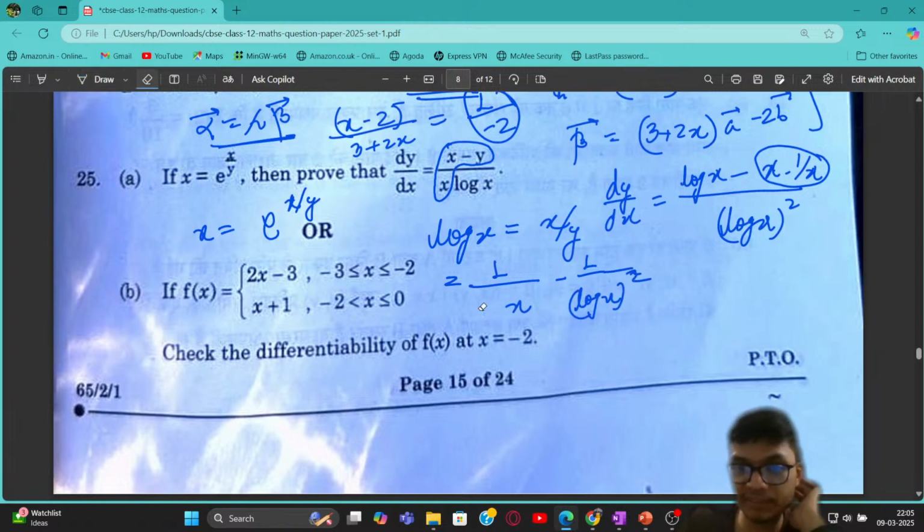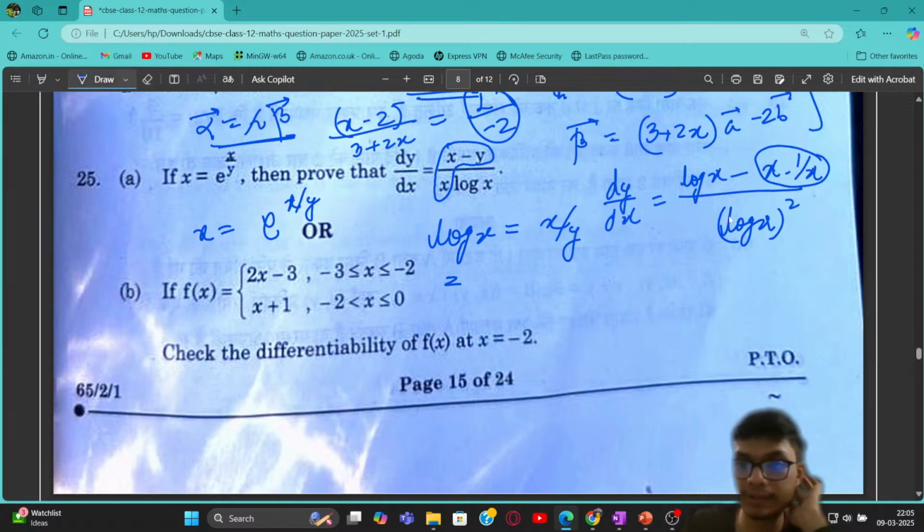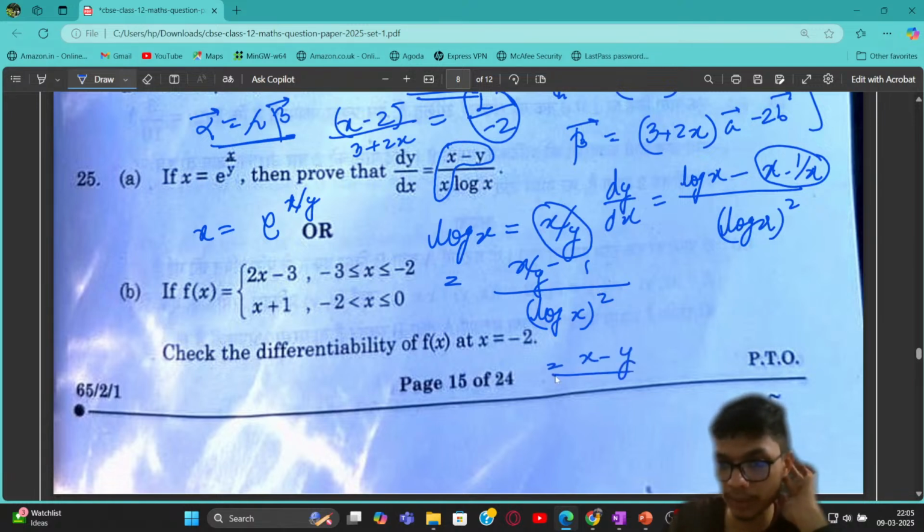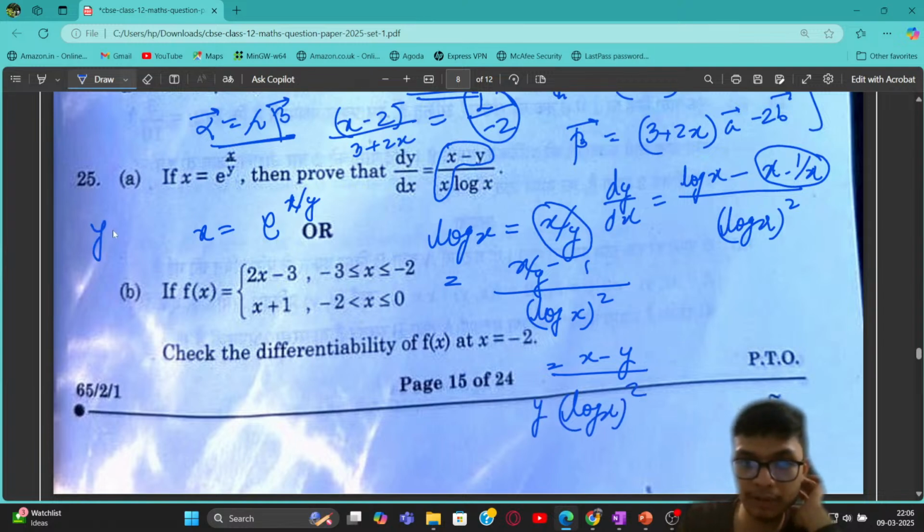So I can further simplify this particular relation, saying that what I can do over here is that I can write log x minus 1, right? And I can write log x as x by y, right? So x by y minus 1 divided by log x whole square, right? That is what I have over here. Now again, we can simplify this expression as x minus y divided by log x whole square divided by y over here. Now I know that I can represent y as x by log x, right?